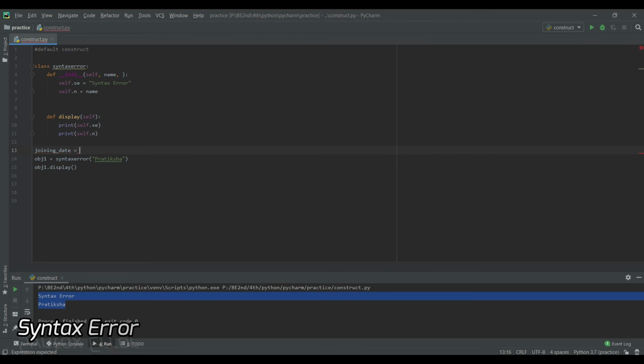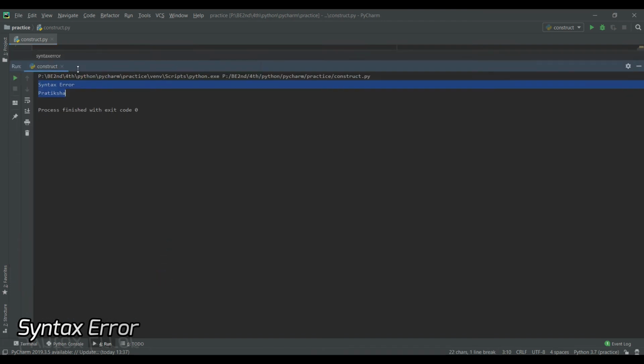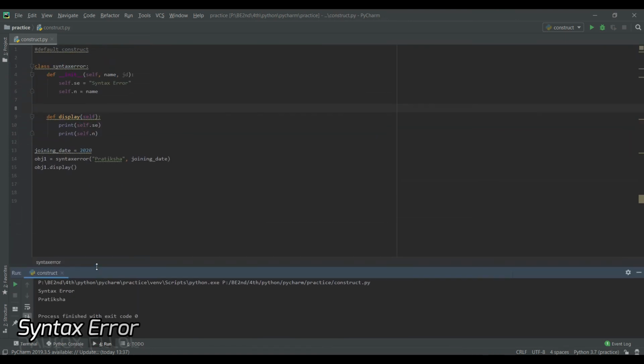So it's int, so I'll write 2020 and I'll pass your joining date, and you can write anything over here, so I'm writing JD. Okay, let's see if this works. Okay, it worked fine. I forgot to print it again.